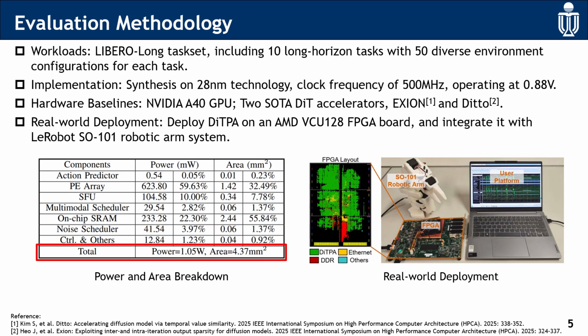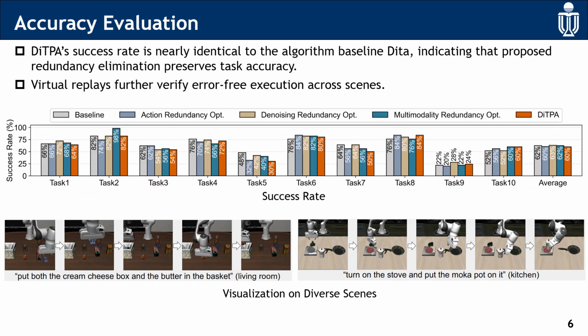We select the mainstream LIBERO-Long task set as our workload. The hardware architecture is implemented at 28nm technology. As shown in the left side table, the power is only 1.05 watts. We also deploy DiTPA to a real-world robotic arm system. For the accuracy evaluation, DiTPA's success rate is nearly identical to the baseline.